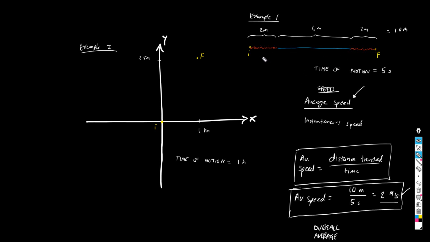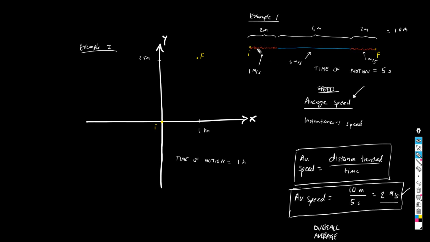But in these parts, in this and this, the speed must have been slower than 2 meters per second. Let's say 1 meter per second. Let's just suppose. And in this part, it must have been greater than 2 meters per second. For example, we might say 5 meters per second. Okay, so first it's traveling very slowly, and then very fast, and then very slowly. You see, so that as an overall or average behavior, we get 2 meters per second.